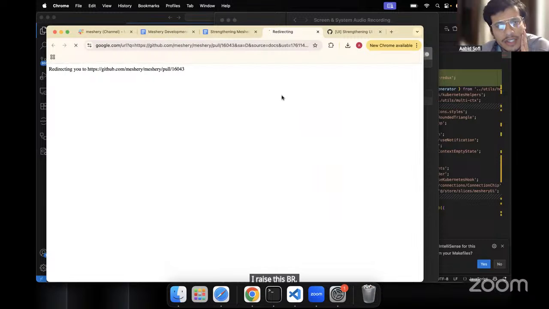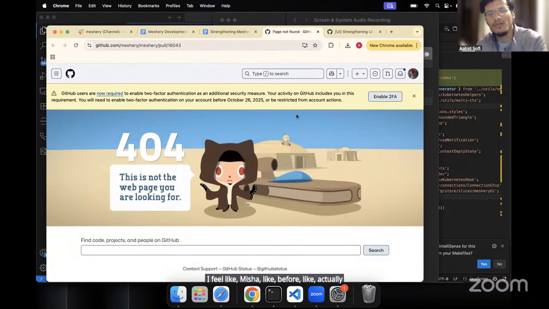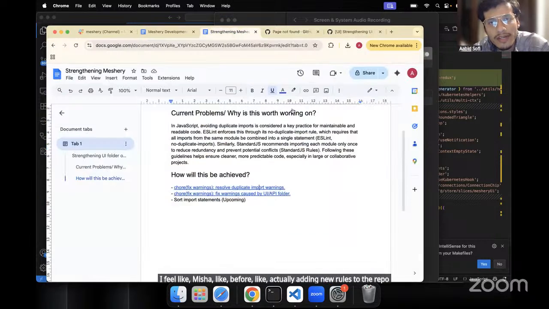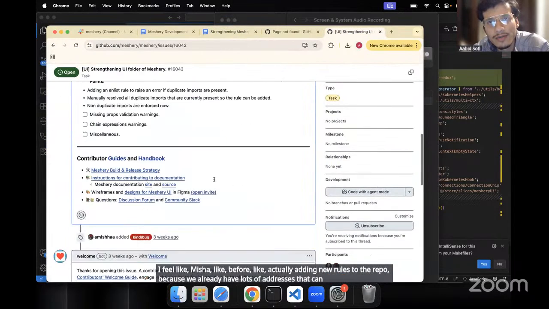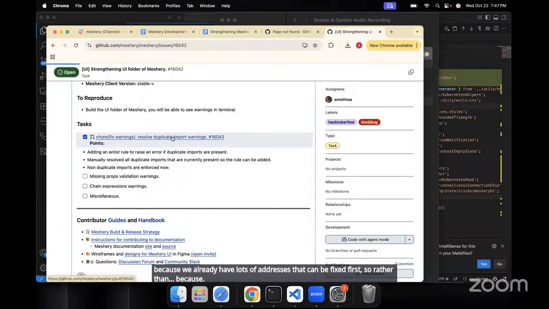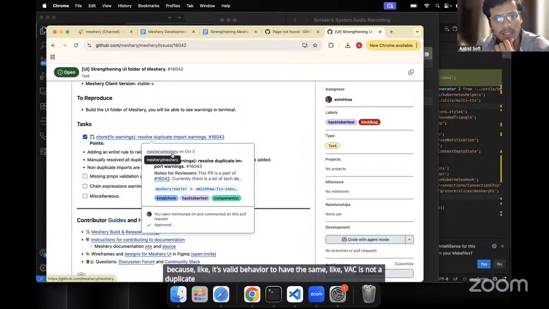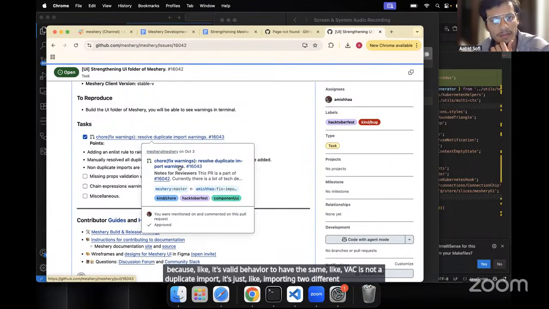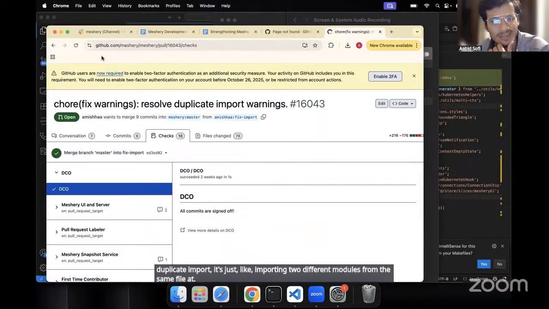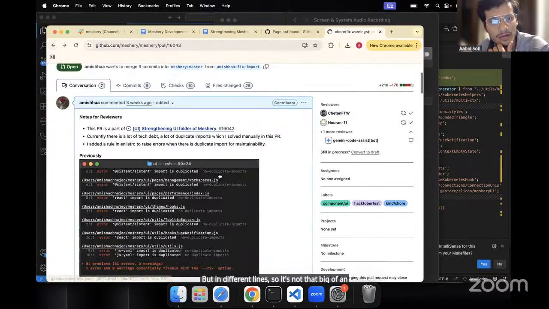Actually, Amisha, before adding new rules to the repo, we already have lots of errors that can be fixed first. This kind of thing can sometimes increase the issues, because it's valid behavior to have it. It's not a duplicate import, it's just importing two different modules from the same file but on different lines. So it's not that big of an issue for maintainability.